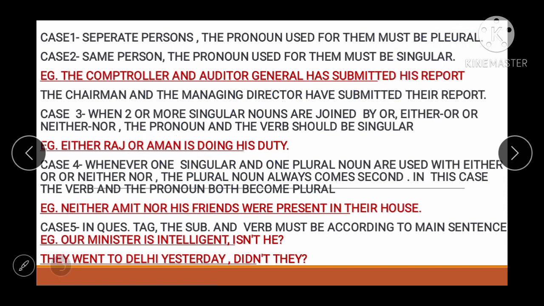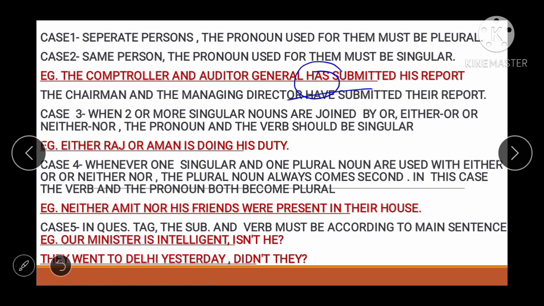So here is the example. The Comptroller and Auditor General has submitted his report, meaning CAG has submitted his report. See friends, the Comptroller and Auditor General is one person, not two, right? So we have used has, not have. Just keep this in your mind. This is very important. Has submitted his report, right?